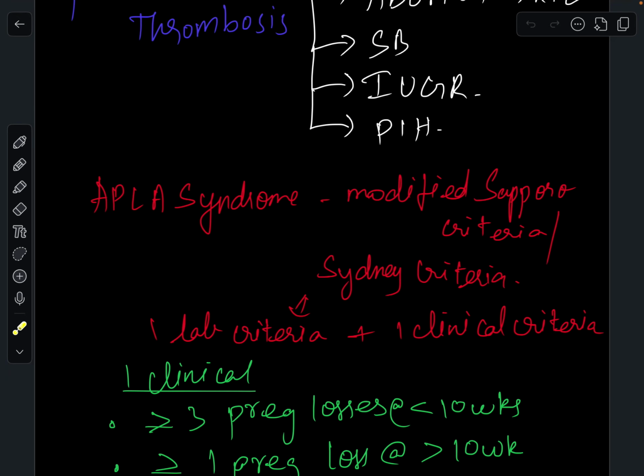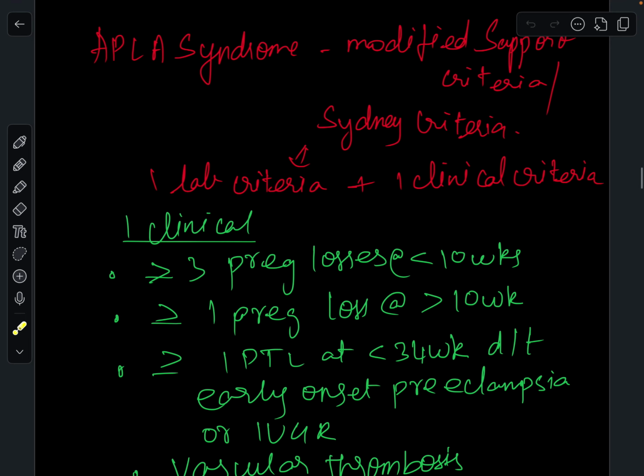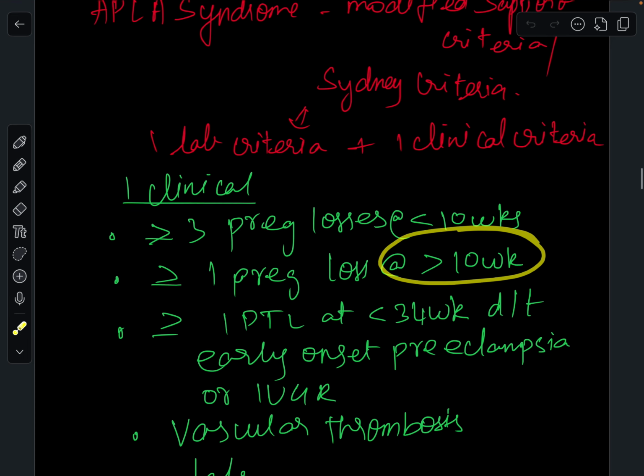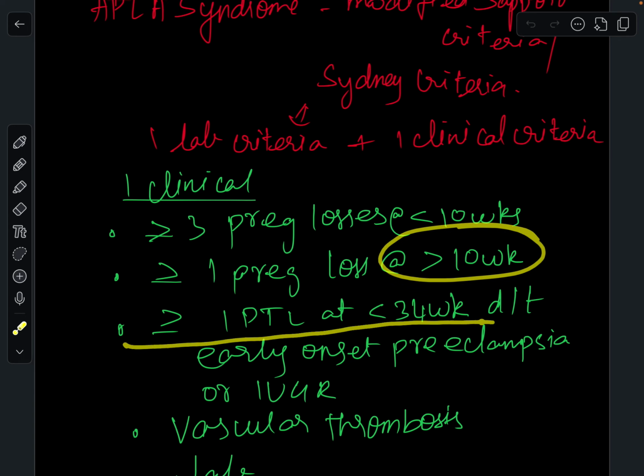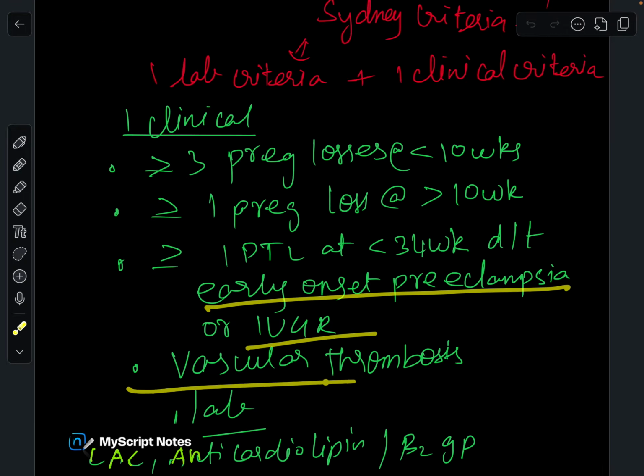APLA syndrome you can diagnose by the modified Sapporo criteria or Sydney criteria. You have to pass one lab criterion along with one clinical criterion. The clinical criteria are greater than or equal to 3 pregnancy losses at less than 10 weeks, greater than or equal to 1 pregnancy loss at greater than 10 weeks, greater than or equal to 1 preterm labor at less than 34 weeks due to early onset preeclampsia or IUGR, and vascular thrombosis.